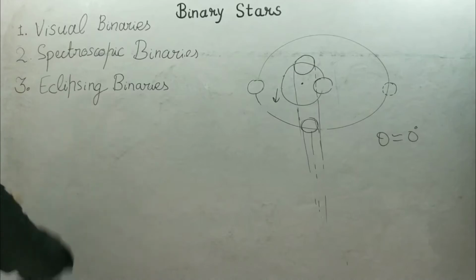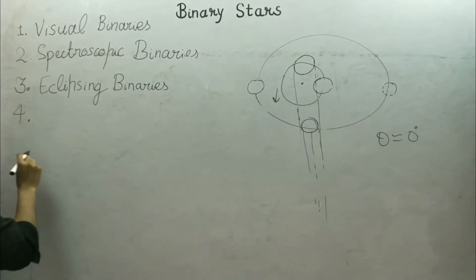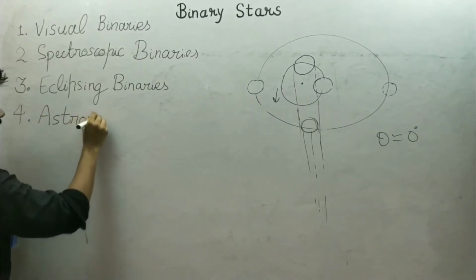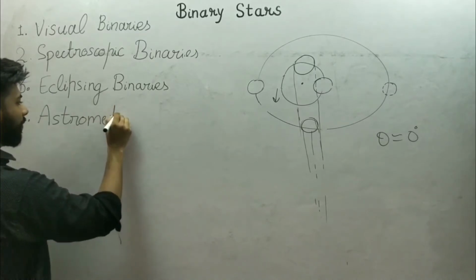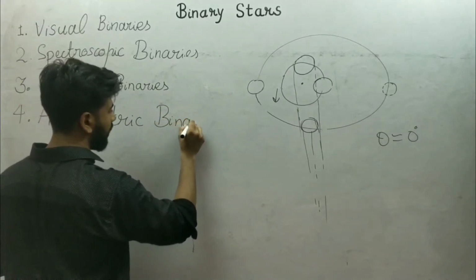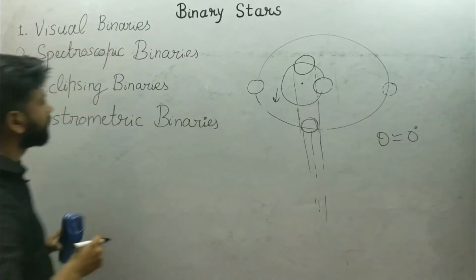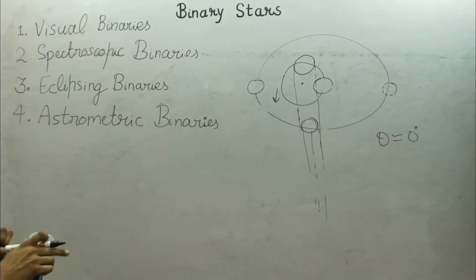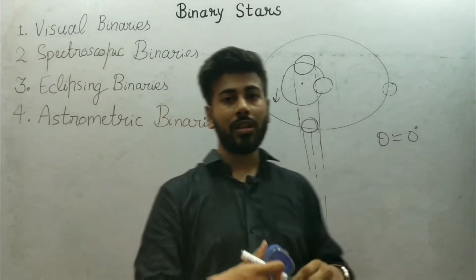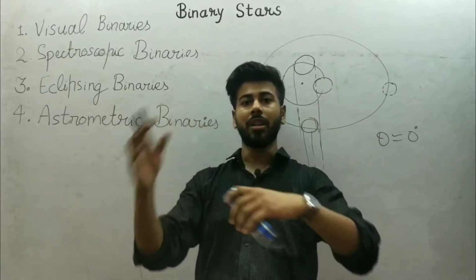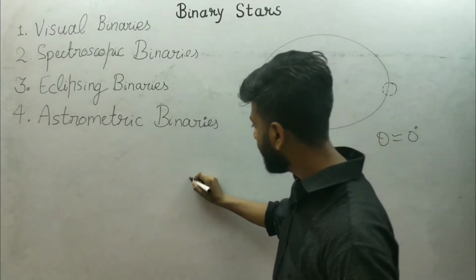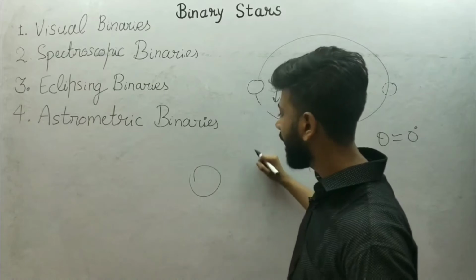The last category of the stars is astrometric binaries. So there are stars in the sky which just revolve around something which cannot be seen, or we can say there are some stars which revolve like this around some empty space.